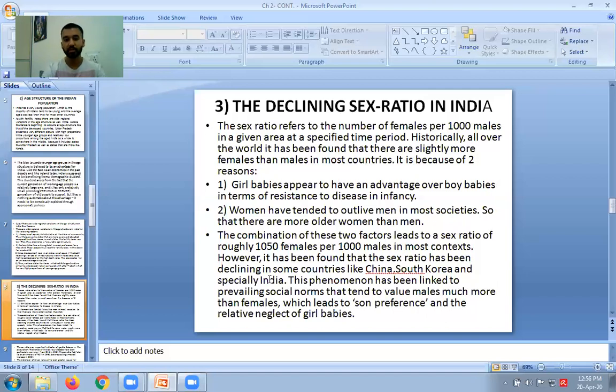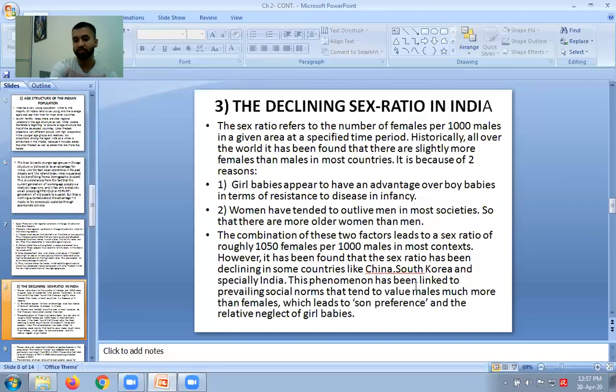Okay, it has been found that the sex ratio has been declining in some countries like China, South Korea, and especially India. So there is a decline in the sex ratio going on in our country, and in South Korea and China. This is what is happening. It is trending right now.